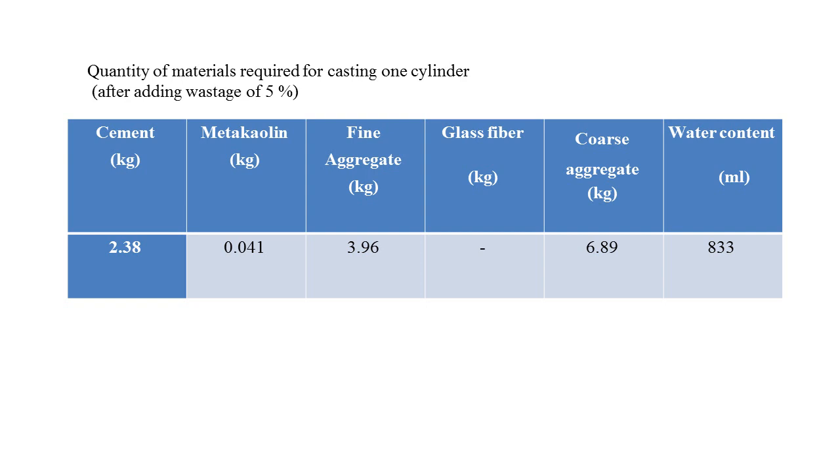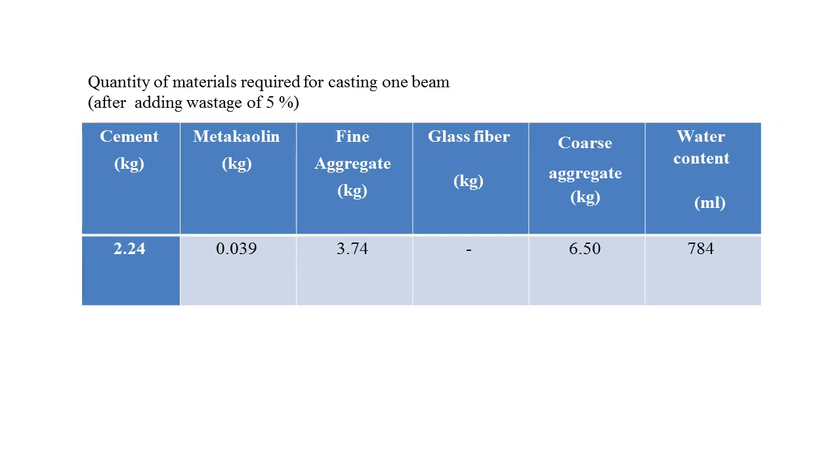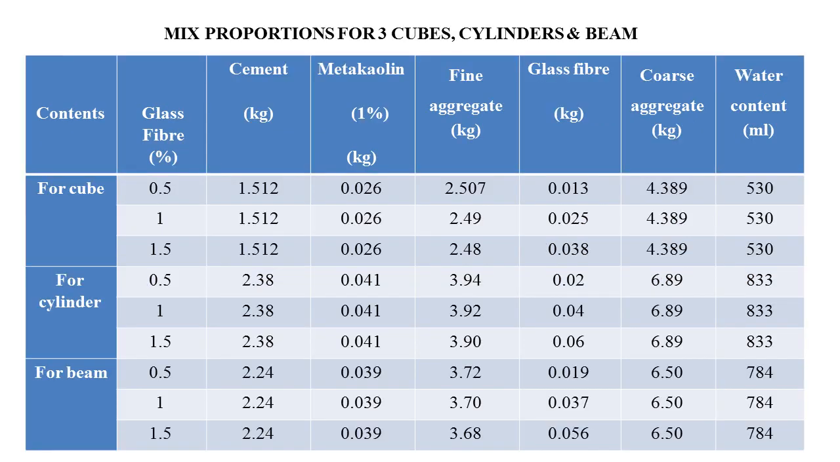Quantity of materials required for casting 1 cylinder after adding 5% wastage: cement 2.38, metakaolin 0.041, fine aggregate 3.96, glass fiber nil, coarse aggregate 6.89, water content 830 ml. Quantity of materials required for casting 1 beam after adding a wastage of 5%: cement 2.24, metakaolin 0.039, fine aggregate 3.74, glass fiber nil, coarse aggregate 6.50, water content 784 ml.